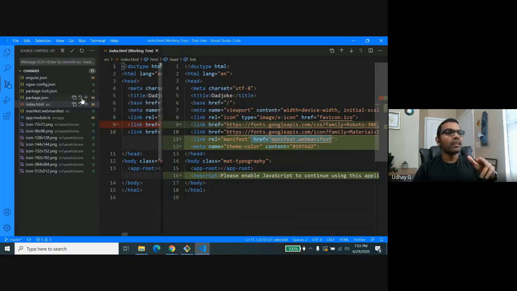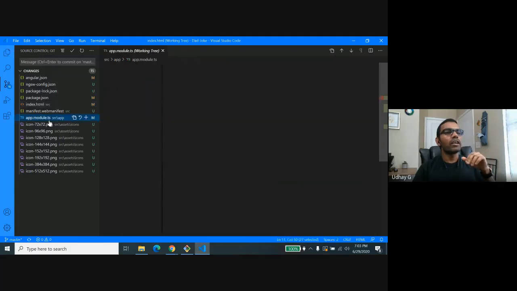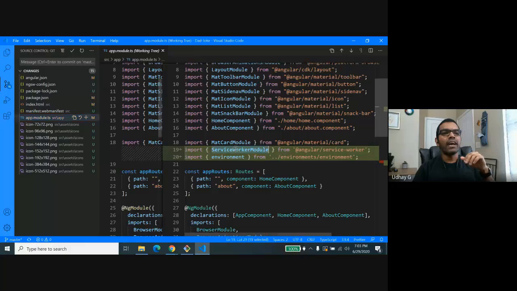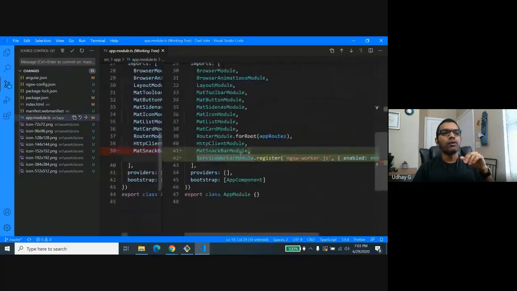So this has got added in index.html, and in app.module.ts, you can see it added support for the service worker module, and it registered that by invoking the register method, and it's taking the parameter ngsw-worker.js.